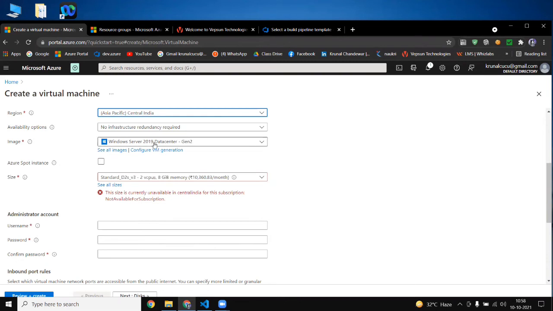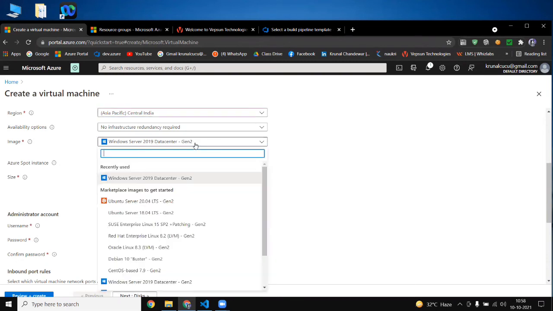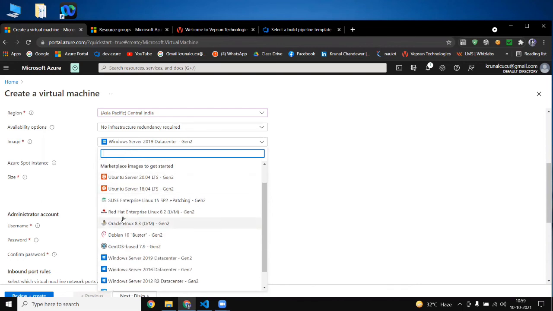Now I have to select the images. See how many images you are getting with Microsoft Azure. You can go with Windows Server 2019. We use Windows Server in companies for servers. Even you can go to Ubuntu server. These are all Linux or Unix based operating systems: Red Hat, Oracle, Debian.